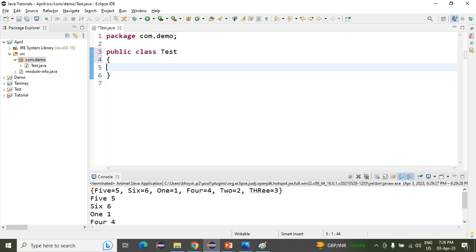Let me shortly tell you what is meant by keyword. Every keyword has a specific task. It is a special type of word which has a specific task. So class also has some task. By the name we can assume that the class keyword is used to create a class, and Test is our class name.